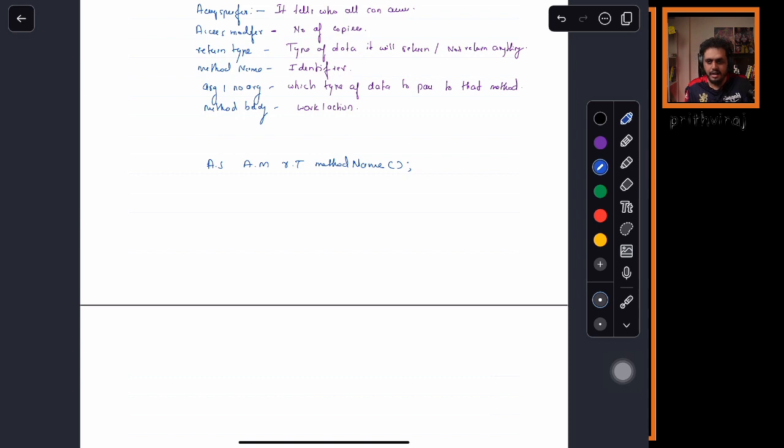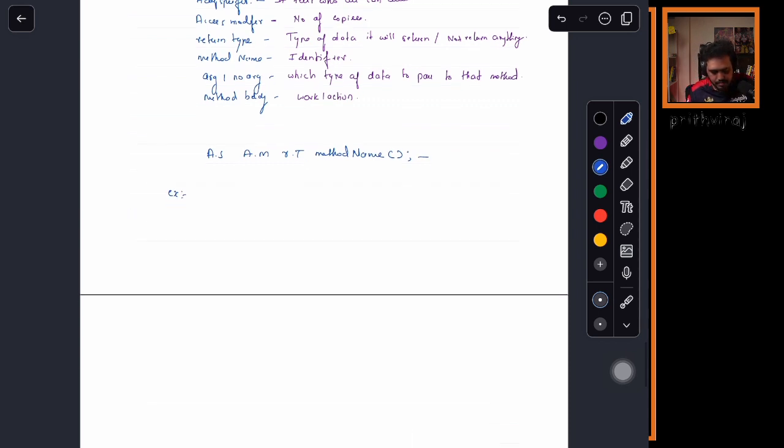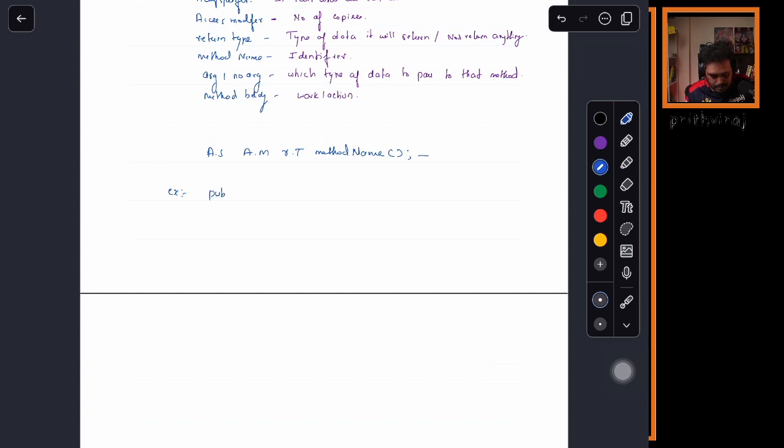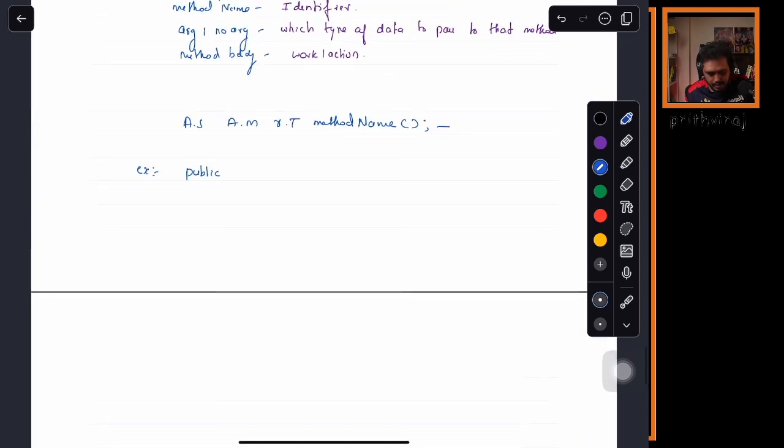Now, whenever I write a method like this, let us take an example. Public. Now, here what are we having? Only method signature.